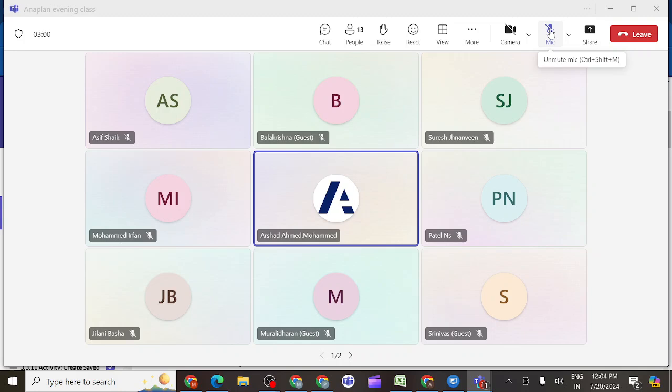Offset and post are almost identical, but a small difference is that post will add the values. For example, if multiple values are offset to the same period, the post function adds them together. So two or three time periods into one period, it will add them. Offset doesn't do that. This is actually the difference between offset and post.